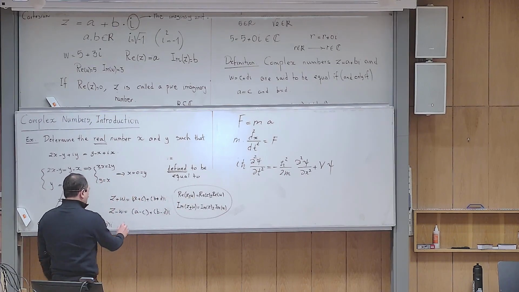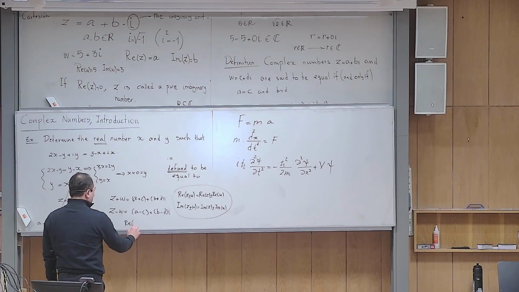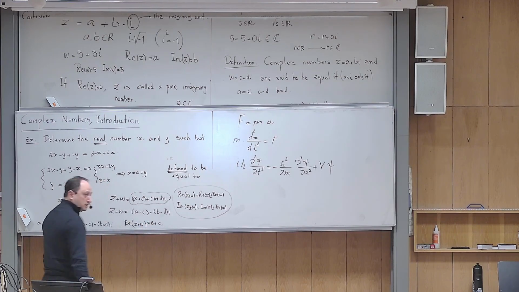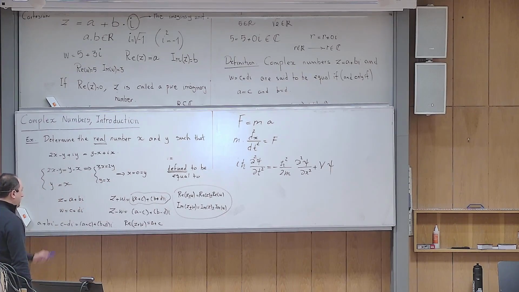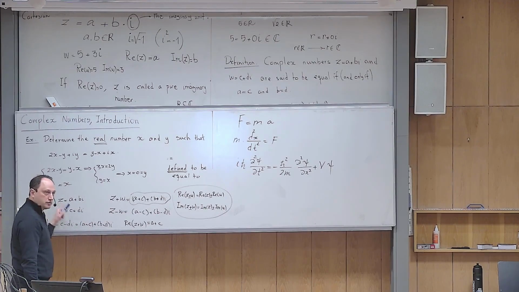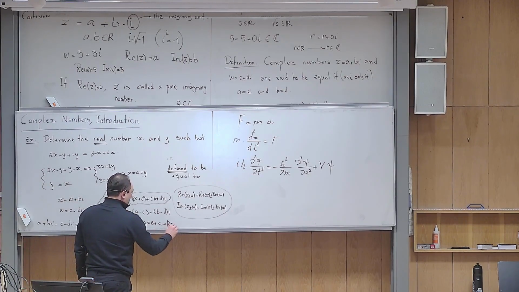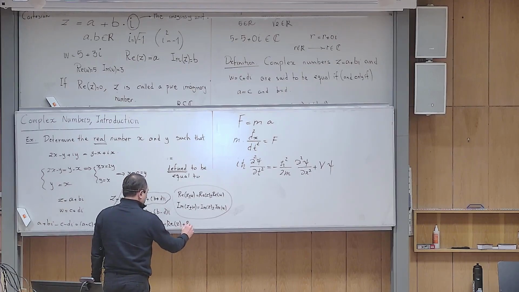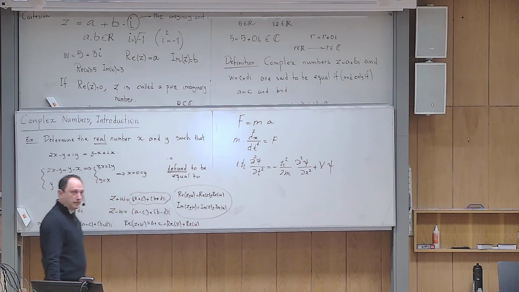Because if I ask you what is the real part of this number, what is your answer? If I give you this number and ask you what is the real part, you say a plus c. But now I go here. I ask you what is a for this number. You say a is the real part of z. And if I ask you what is c, you say c is the real part of w. So that's why these formulas are correct.